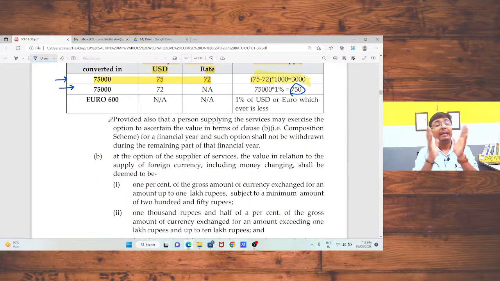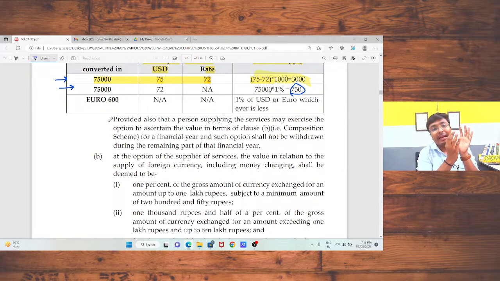Next, if I am a foreigner in India and I want to go to another country, I have US dollars and I want to convert those US dollars into euros. For that purpose, I go to the SBI Bank Forex department. In that case, what will be the value of supply?